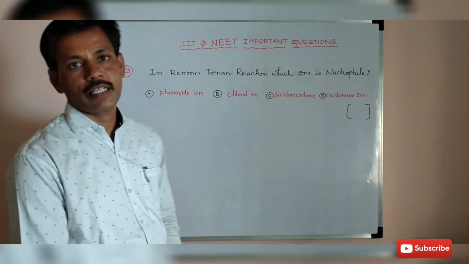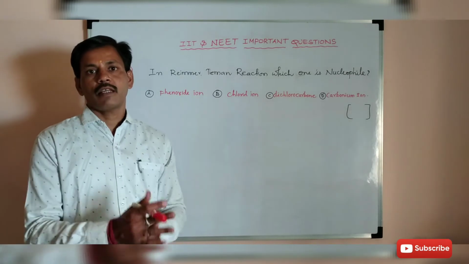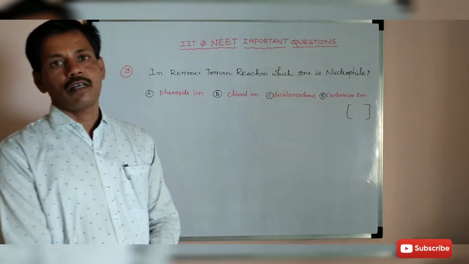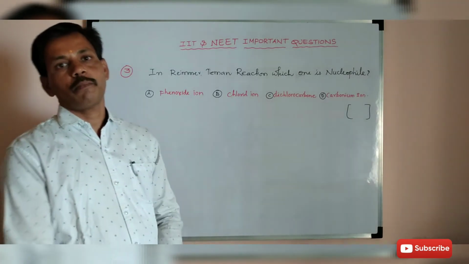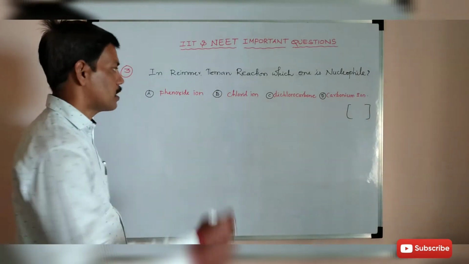To point out the correct answer, we have to know the reaction mechanism of the Reimer-Tiemann reaction. So let's see the reaction first.